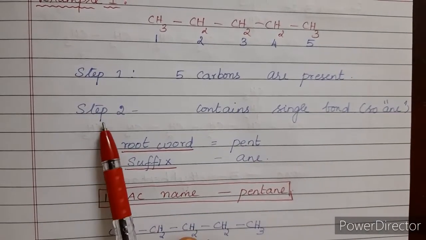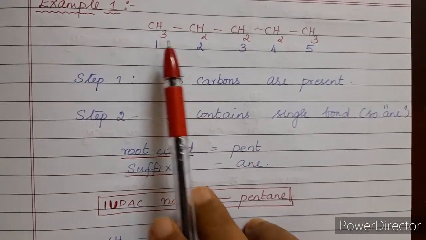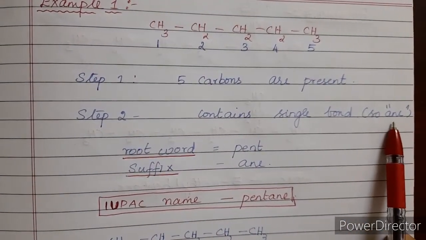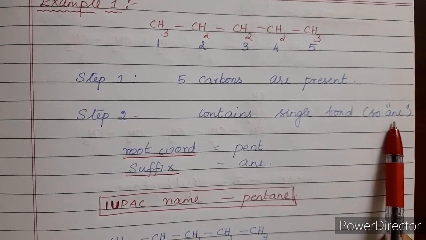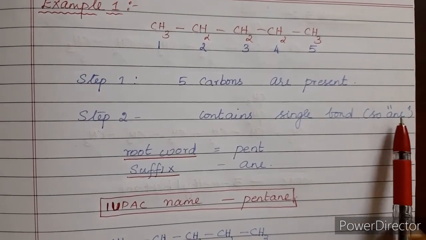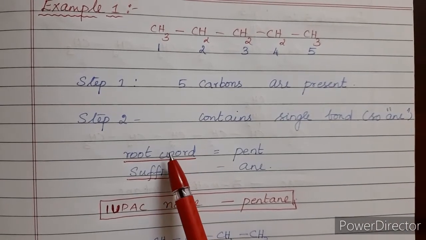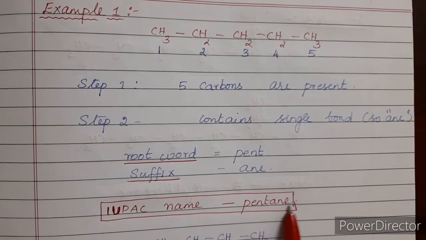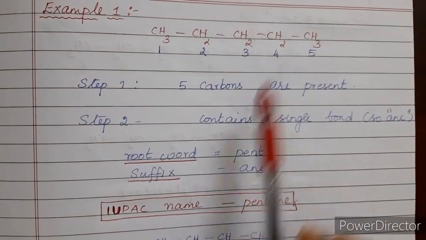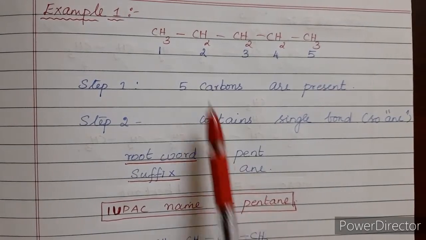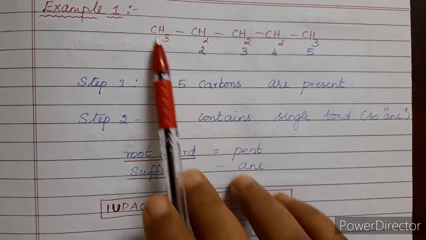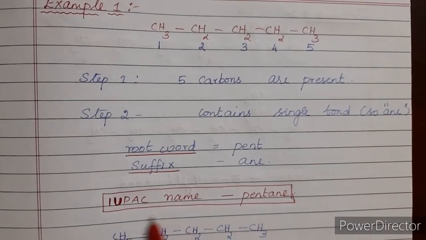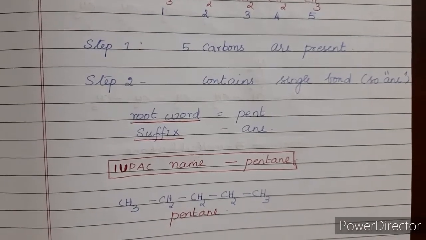So the next step is the single bond, right? Now it consists of only single bonds, so it comes under the alkane group, right? We said that the alkane consists of single bonds, isn't it? So this comes under alkane. So adding the root word and the suffix, pent and ane, this will be pentane. So the IUPAC name of this compound is pentane. Now why is it pentane? Since it consists of 5 carbon atoms, pent, and since it consists of only single bonds, ane, so pentane. So the IUPAC name of this compound is pentane.